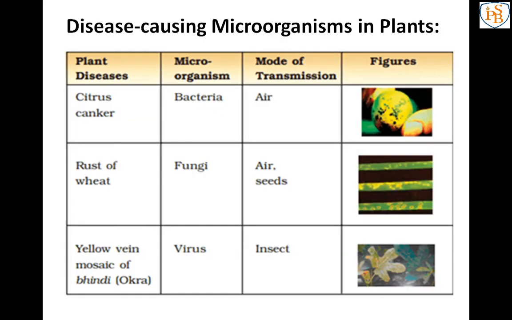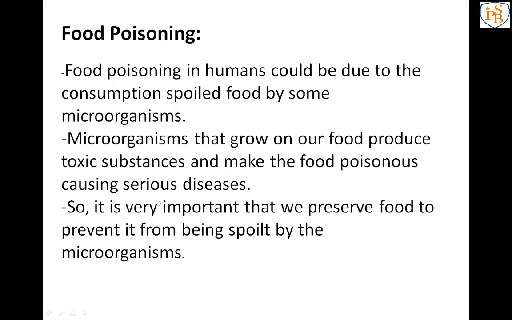That disease is known as yellow vein mosaic. So this is all about disease causing organisms in humans, in animals, and in plants. Like that we have completed the first harmful effect of microorganisms, that is disease causing microorganisms.